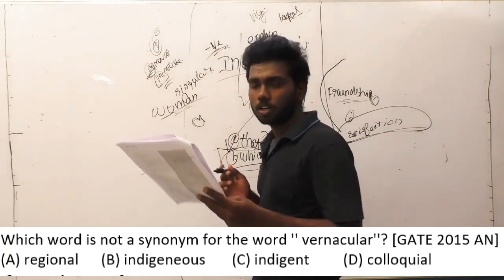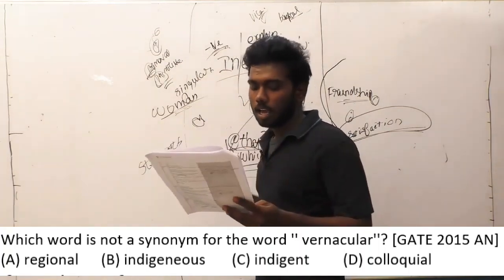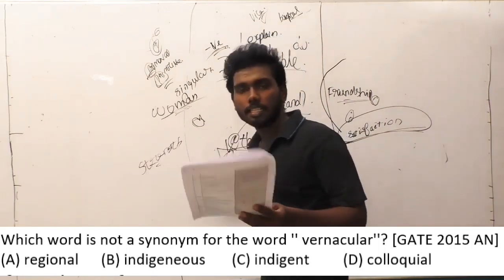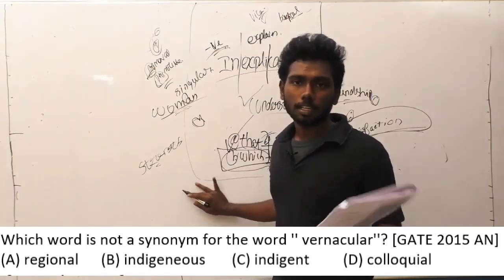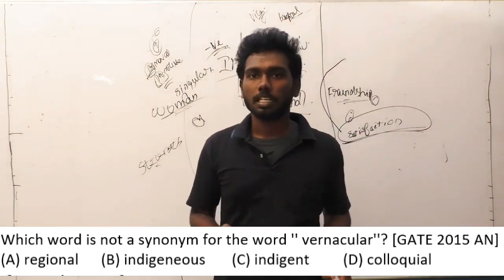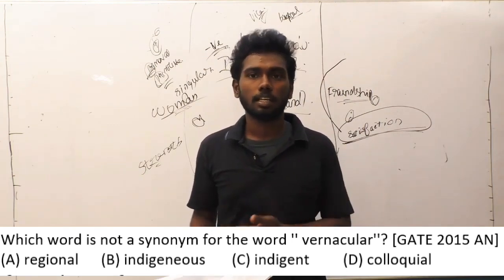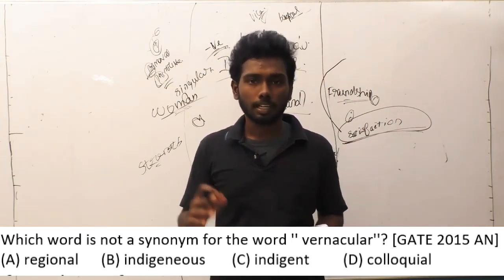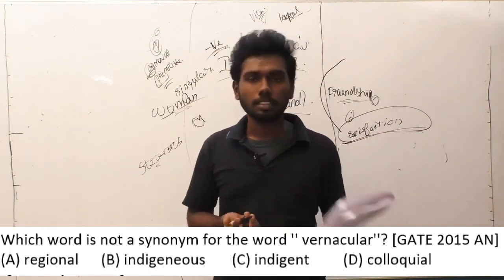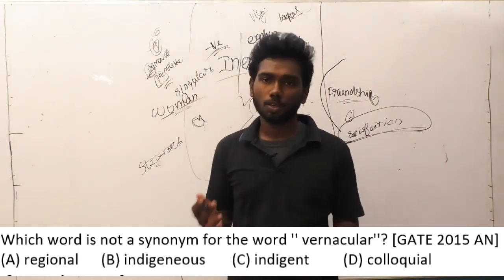Vernacular means talking in one's own language, and we have to find the opposite of this word. So look at the options clearly. Regional is something related to speaking in one's own language. People would say that he is speaking in his regional language, Tamil, or he is speaking in his regional language, Telugu, like that. So regional is also related to vernacular. Indigenous means native. Native is also related to vernacular only.